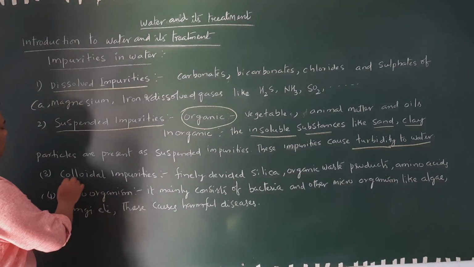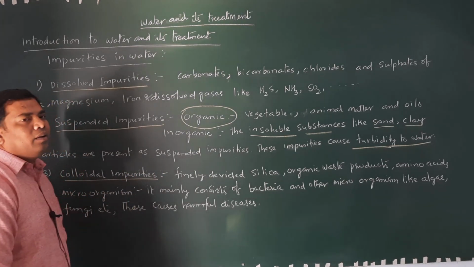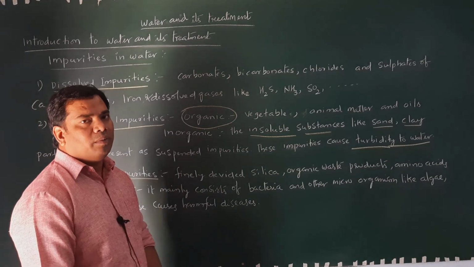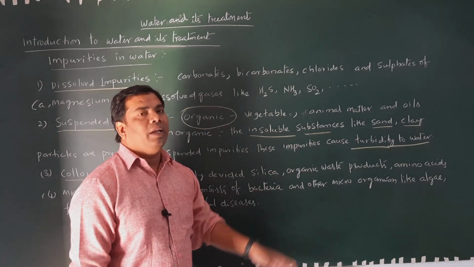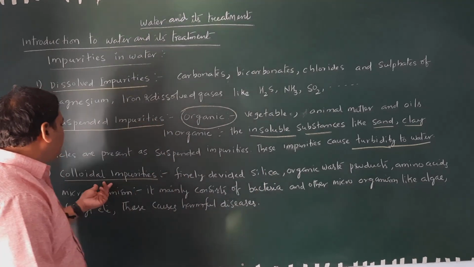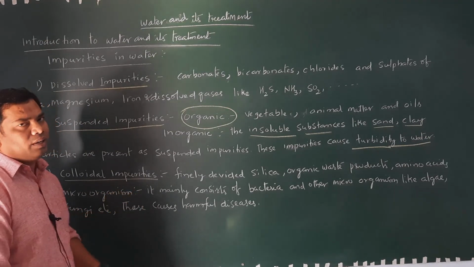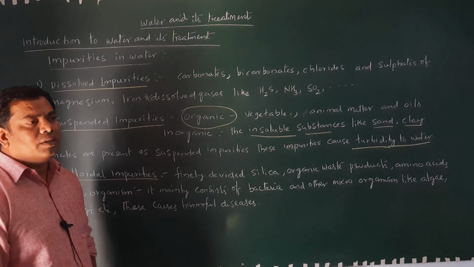The third one is colloidal impurities. Colloidal impurities mean finely divided silica particles, that is SiO2, and organic waste products like amino acids. These colloidal impurities are present in very small amounts in the water, and we can remove them by various methods or techniques.